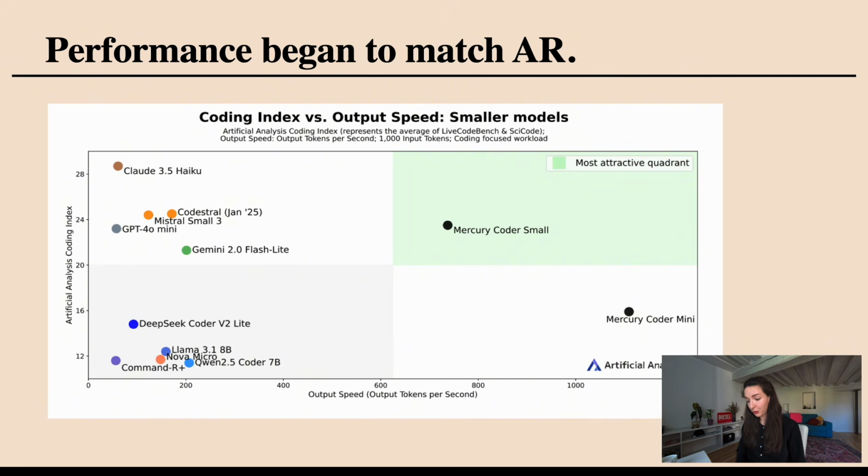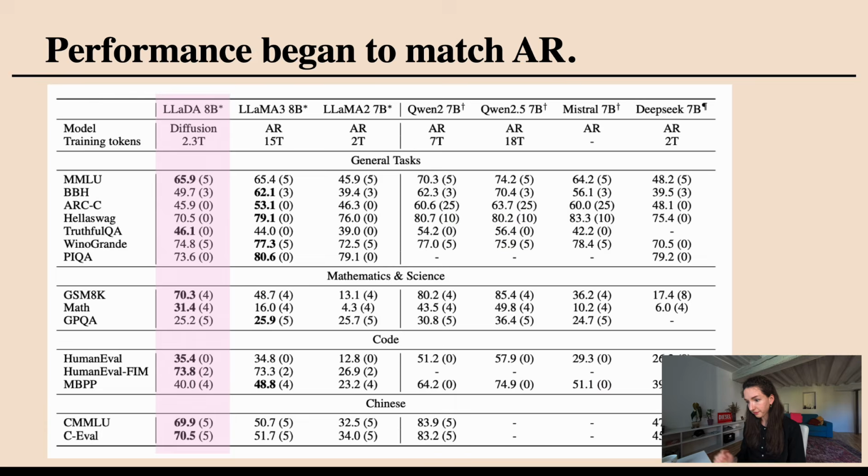The other good thing to show about these diffusion models is that, as I said at the start, the performance really does begin to match autoregressive models. This is again from the Inception Mercury model. They show that if you position speed against performance or accuracy, their model is, in their words, in the most attractive quadrant: it seems to be really fast, but still matches the performance of other autoregressive models that might be bigger or slower.